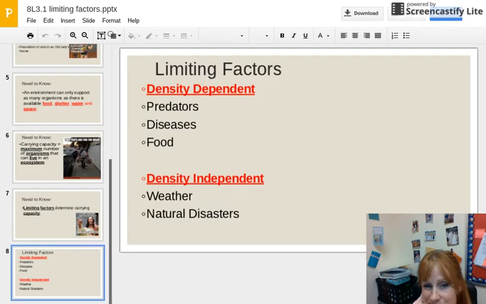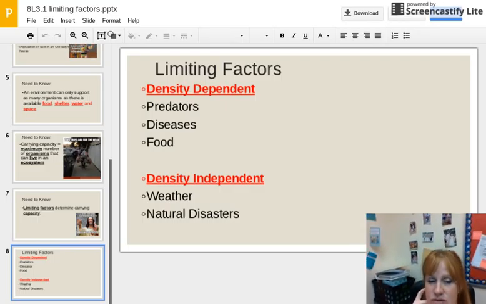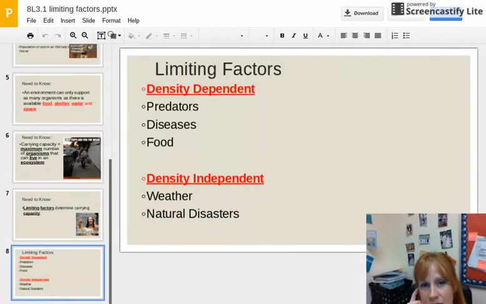We also have density independent factors. So those are the ones where it doesn't matter how big the area is, but they can affect the population. So things like